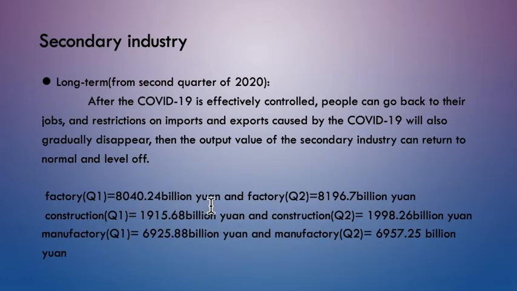In the long run, which means from the second quarter of 2020 to the future, after the COVID-19 is effectively controlled, people can go back to their jobs, and the restrictions on import and export caused by the COVID-19 will also gradually disappear. Then the output value of the secondary industry can return to normal and level off. We can also draw this conclusion from the following data for the second and third quarters of 2020 here.